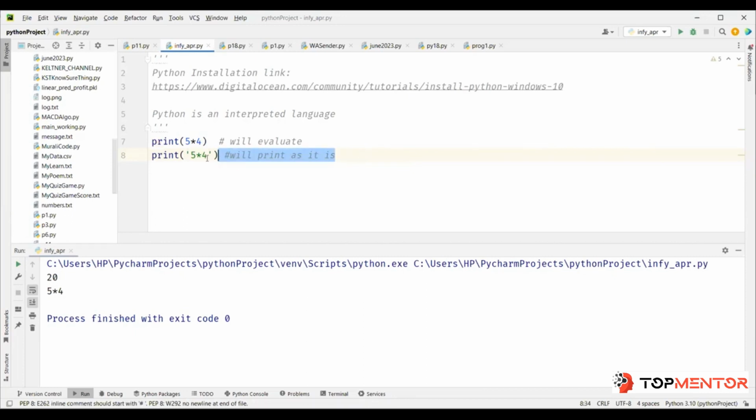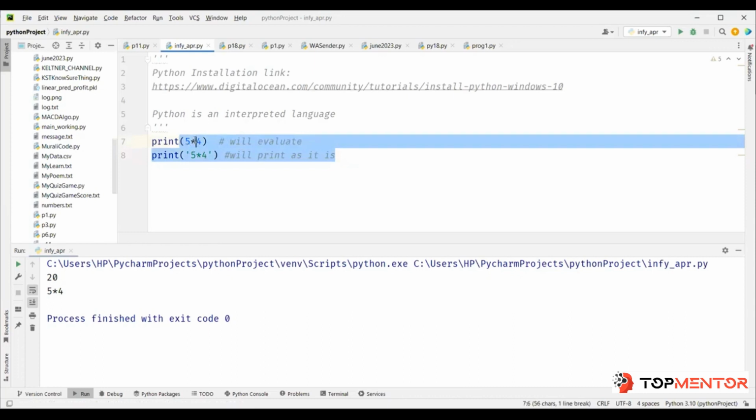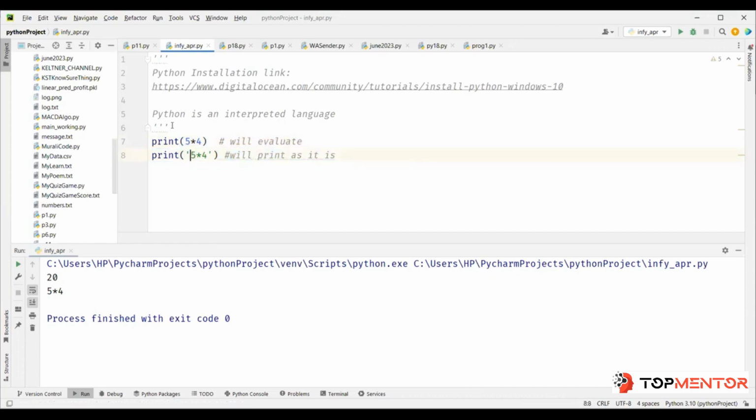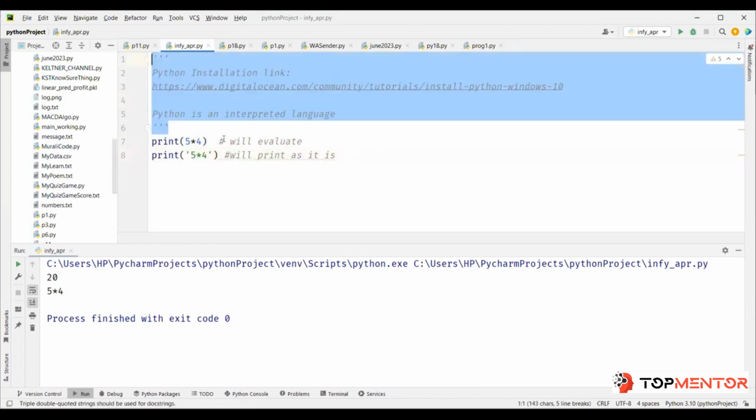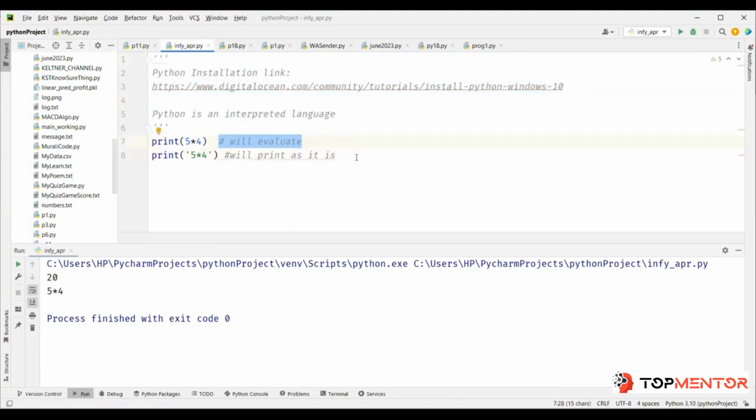So far we have seen the print statement without quotation, the print statement with quotation, and how to give a multi-line comment and how to give a single line comment. Now,